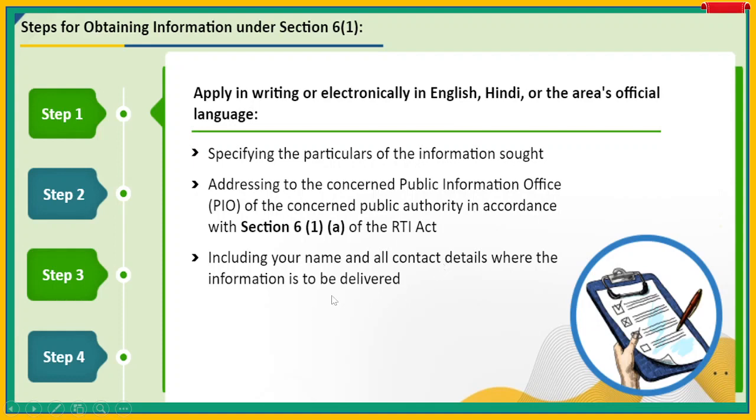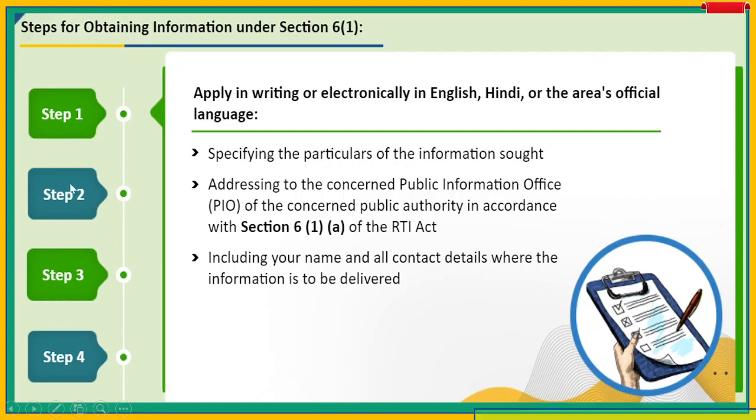So if it is offline, then complete address, delivery address, correspondence address is required. And when it is online, in registration every detail we have submitted. So here it will be only mobile number and email ID. So whatever email ID we have given, in that email ID the reply is expected to come. So this is step 1.